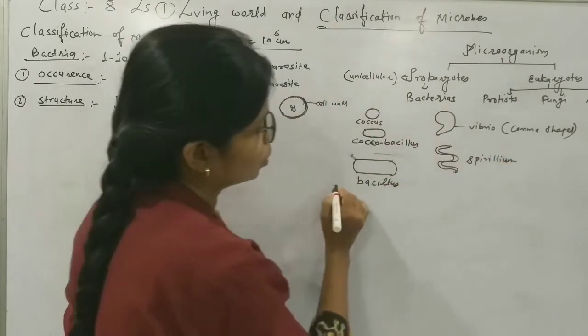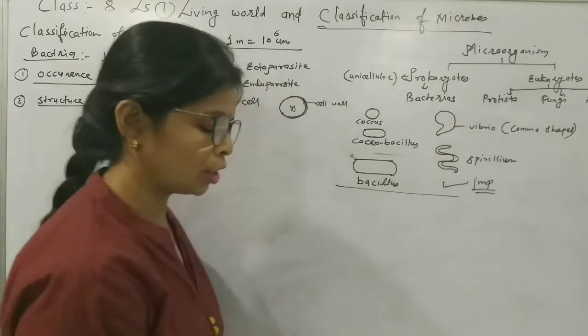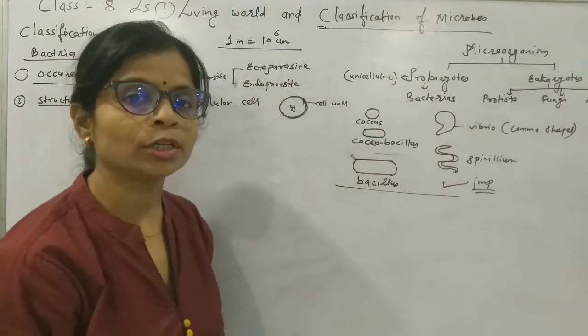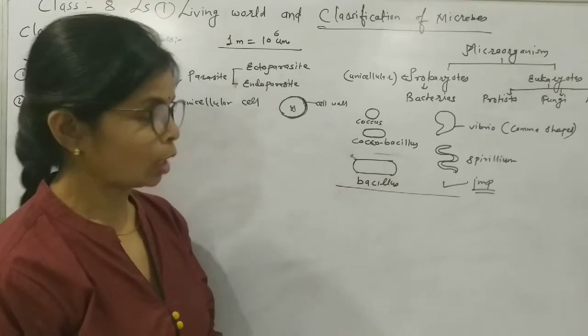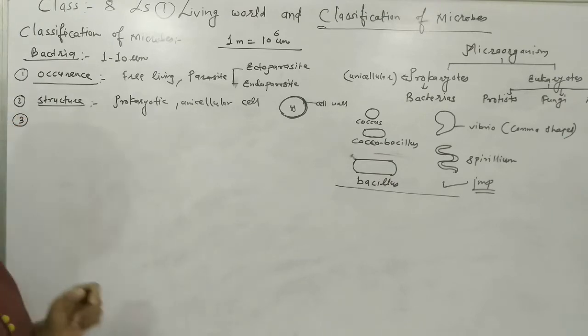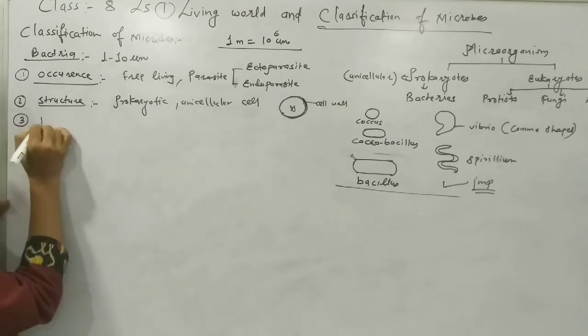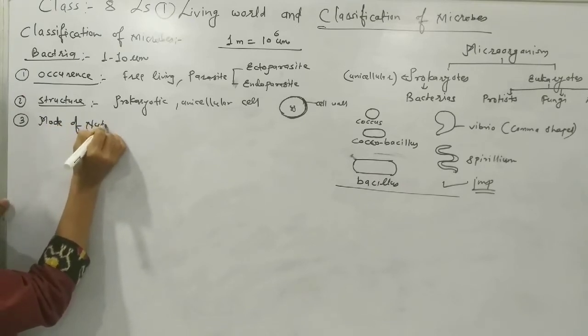So this question is very important for the examination, that draw the different shapes of bacteria. Remember it. Now the next point we will see is mode of nutrition.